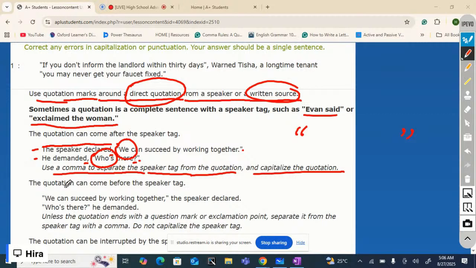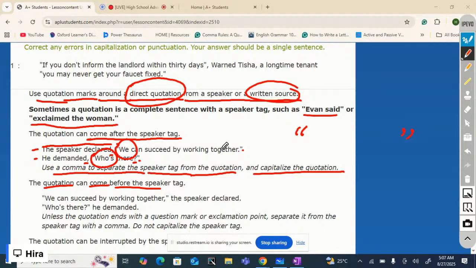Now, the quotation can come before the speaker tag. It's possible. Sometimes the quotation can come after the speaker tag, and sometimes it can come before the speaker tag. Like this: We can succeed by working together, the speaker declared.